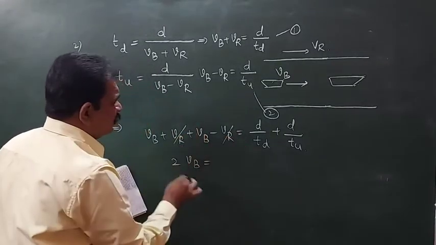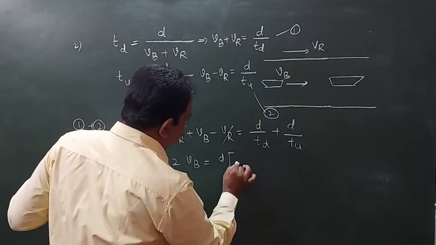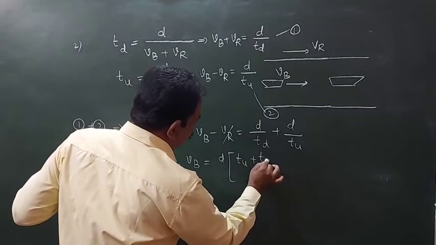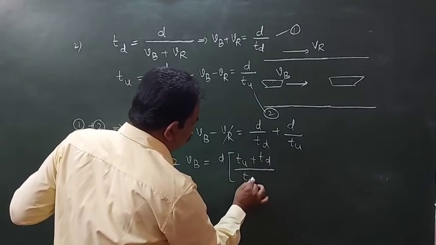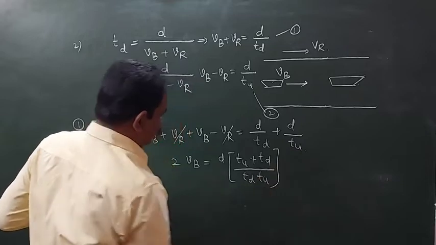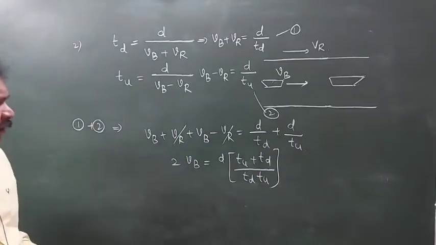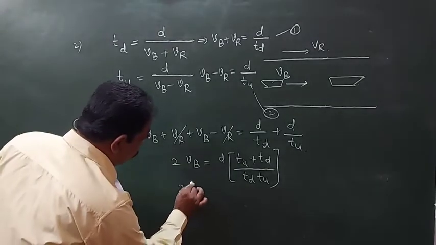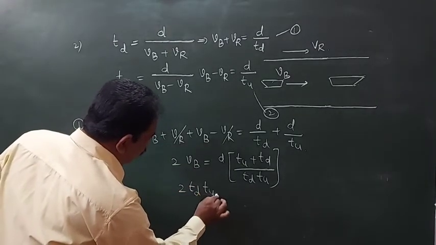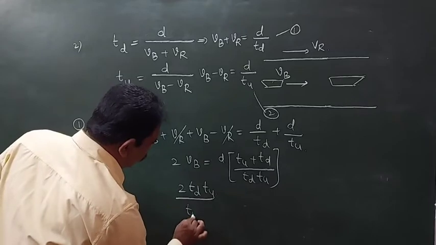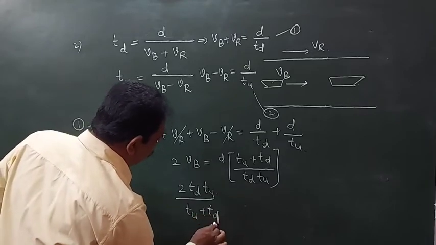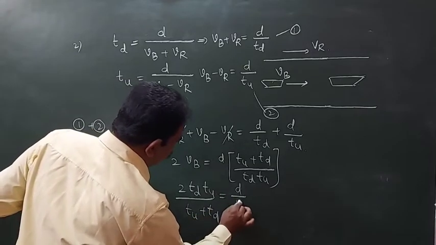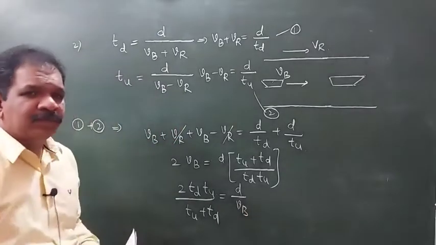Here if we take d common, it is Tu plus Td by Td Tu. I am writing this in this format: 2 Td Tu by Tu plus Td is equal to d by Vb.